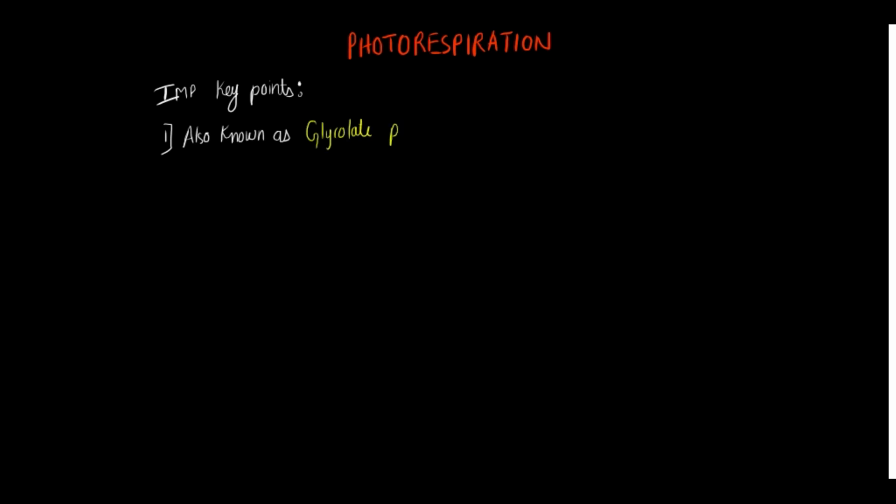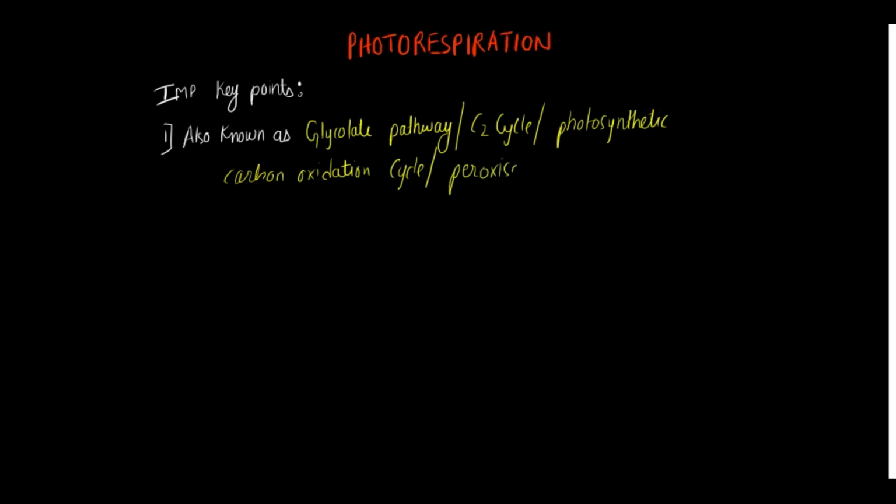It is also known as glycolate pathway. There are many other alternative names such as C2 cycle, photosynthetic carbon oxidation cycle, and peroxisomal respiration. So these were the alternative names that you must be noting.